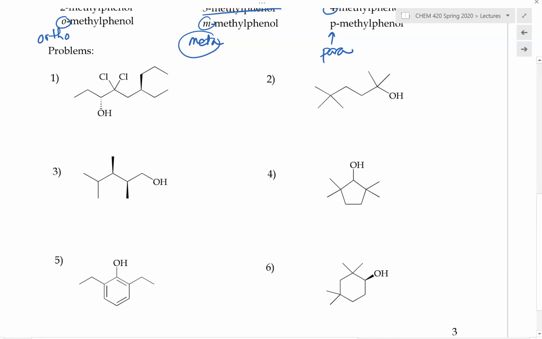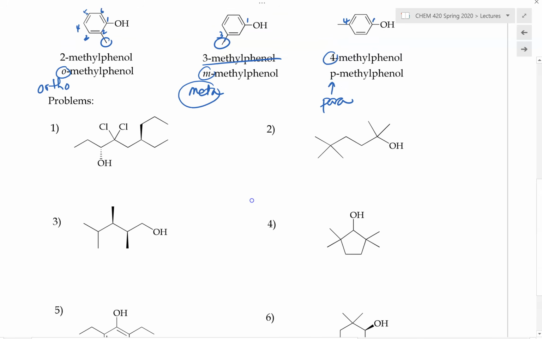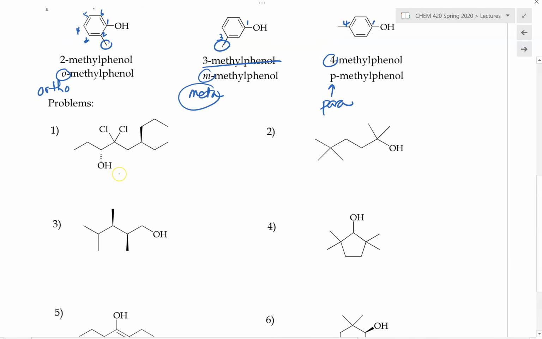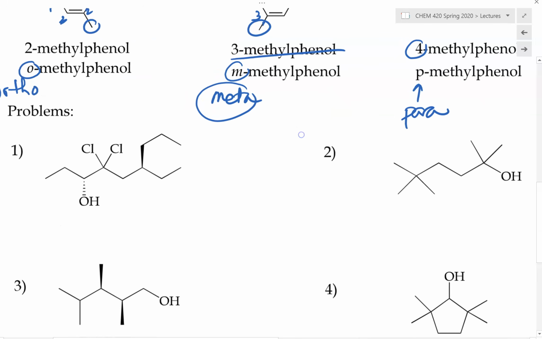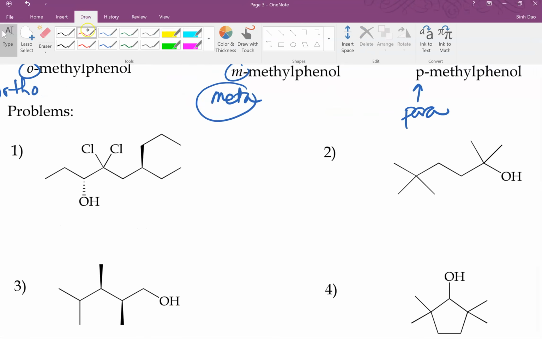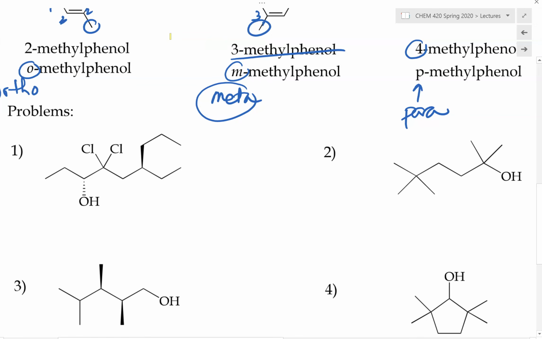And now let's try some examples of naming alcohols to make sure we know how to do this. So here in this case, let's try number 1. To name this molecule, the first step is to make sure we identify the parent chain. And we can see here that the functional group of highest naming priority is our alcohol, right? And therefore we have to name this as an alcohol. And the parent chain has to contain this alpha carbon that is highlighted. And now starting from this alpha carbon, we go to the left and right, or top to bottom, to find the longest continuous carbon chain to set as the parent chain.